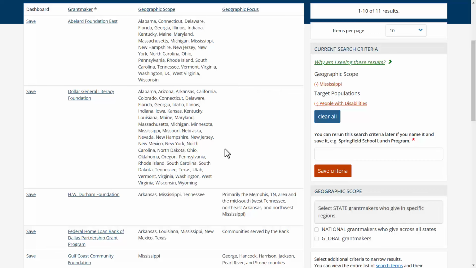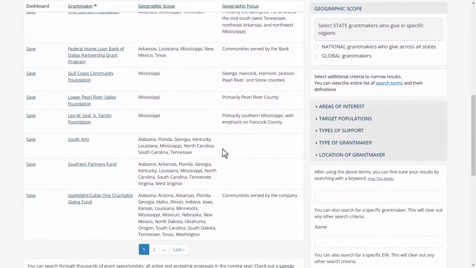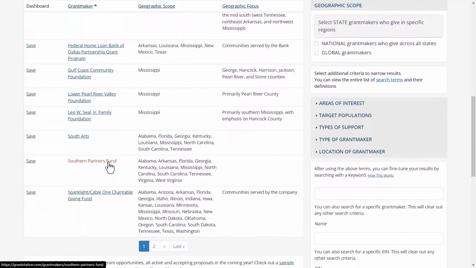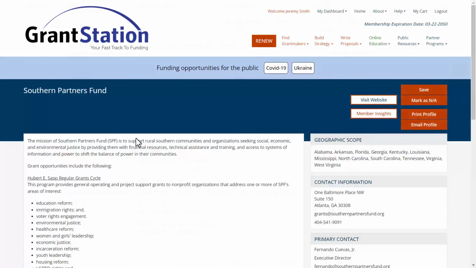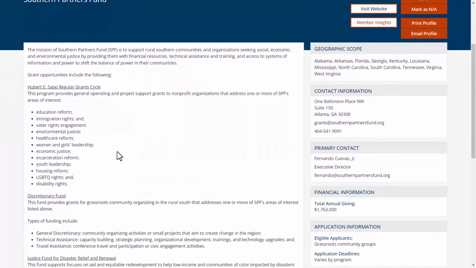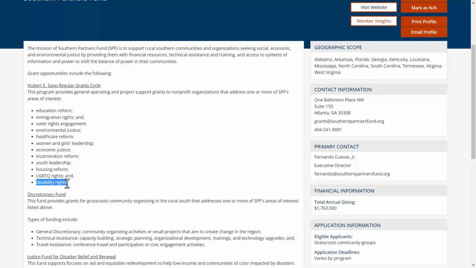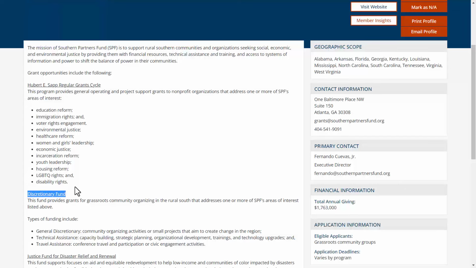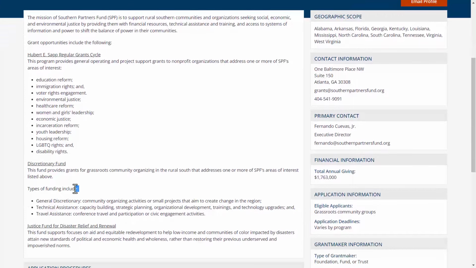Looking at these results, here we go, the Southern Partners Fund. Clicking on this profile, they have a focus area of disability rights. They also have a discretionary fund. This fund provides grants for grassroots community organizing in the rural South that addresses one or more of the SPF's areas of interest listed above, which would be disability rights. Types of funding they have is general discretionary, technical assistance, and travel assistance.